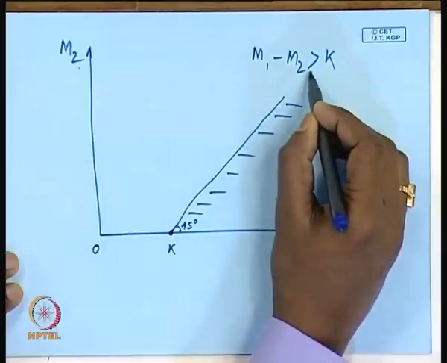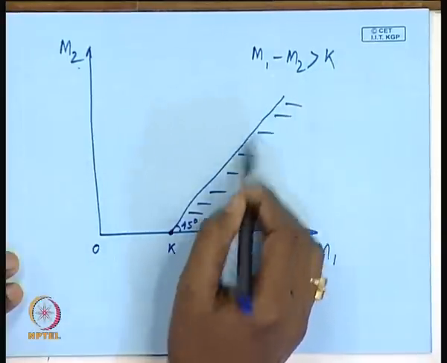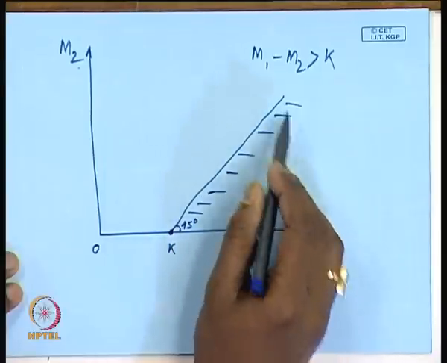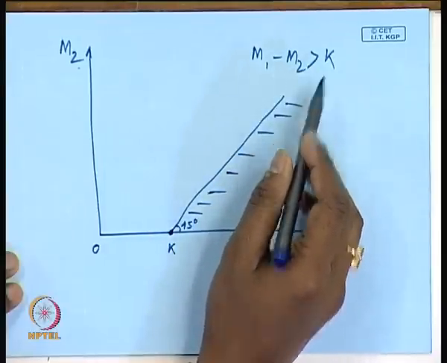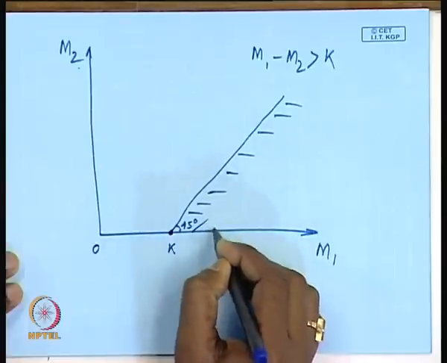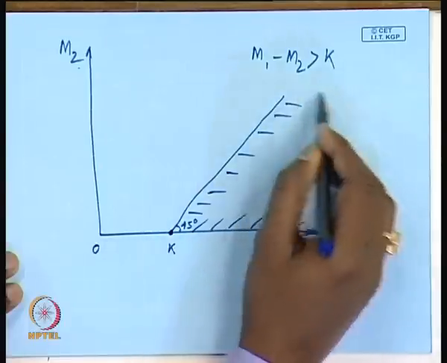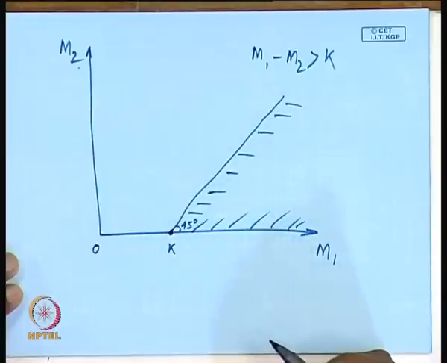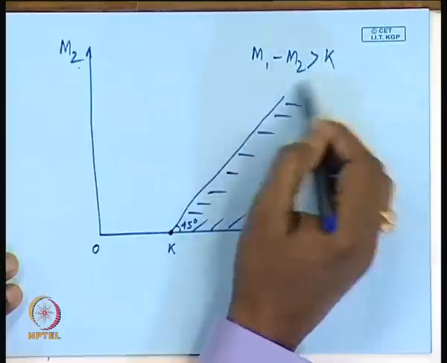If the equality sign comes in, then it includes this line, but as we are talking about greater than k, this is the area of this inequality.